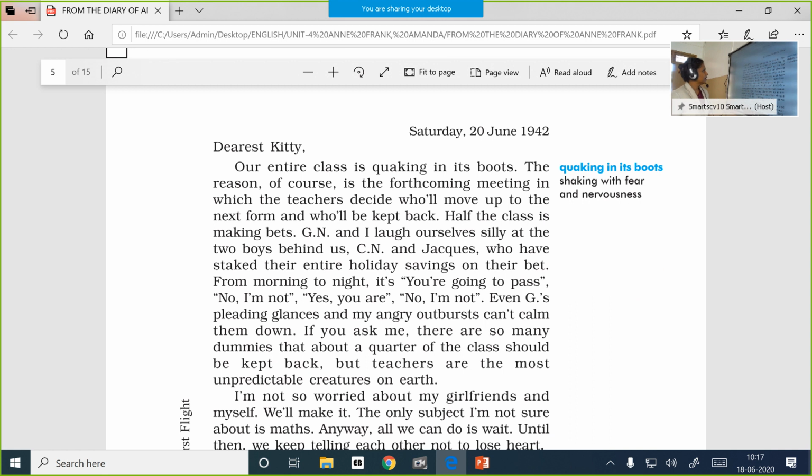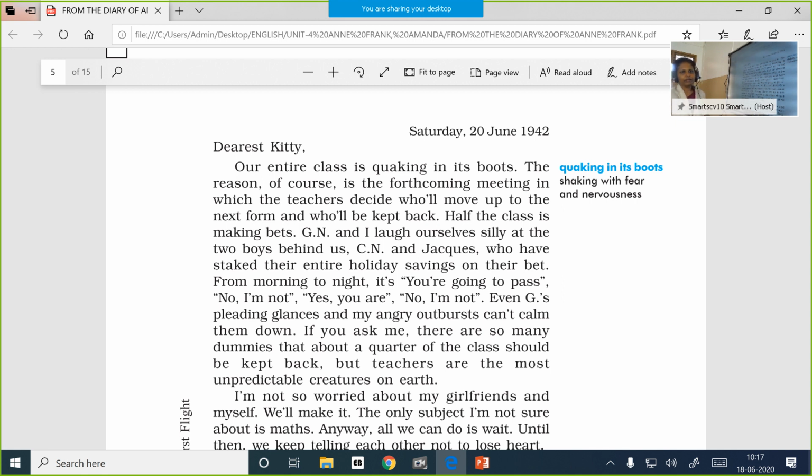Now this is the first entry that Anne Frank makes. Dearest Kitty, our entire class is quaking in its boots. The reason, of course, is the forthcoming meeting in which the teachers decide who will move up to the next form and who will be kept back.